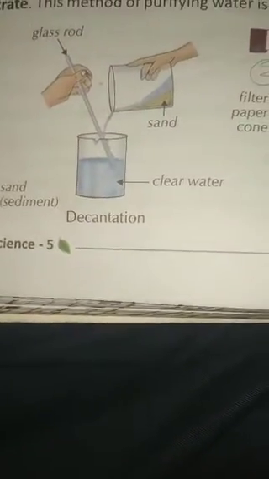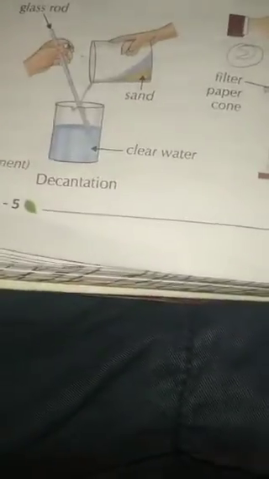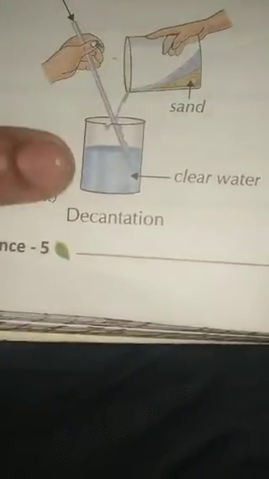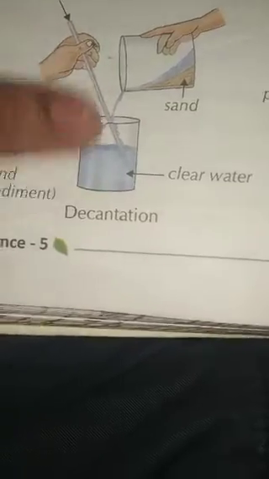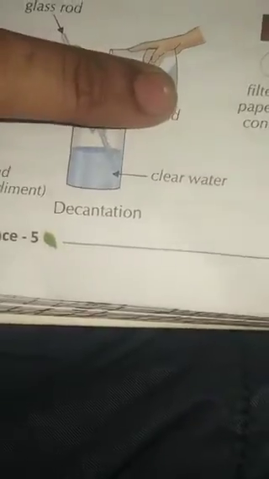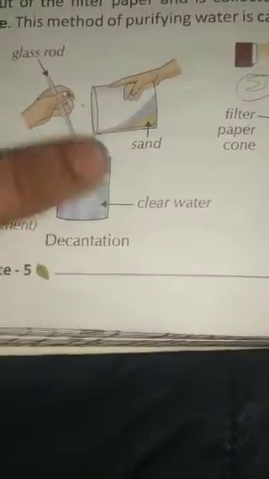That means, see here, in this sedimentation process, clear water is present. This is the residue. Just now I told you. So what we are doing in the decantation process is separating it into a container. Like this, we are pouring it into a separate container. Then only the clear water we are taking separately, and the sand, the sediment, is left out here. By a glass rod, here we are keeping a glass rod, and we are mixing it. Suppose if any impurities are there, again we will decant it.